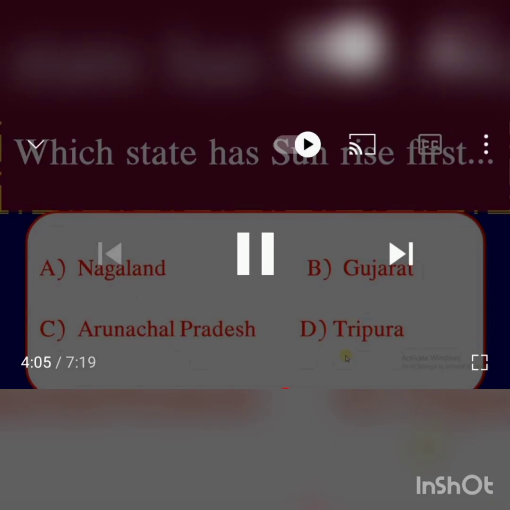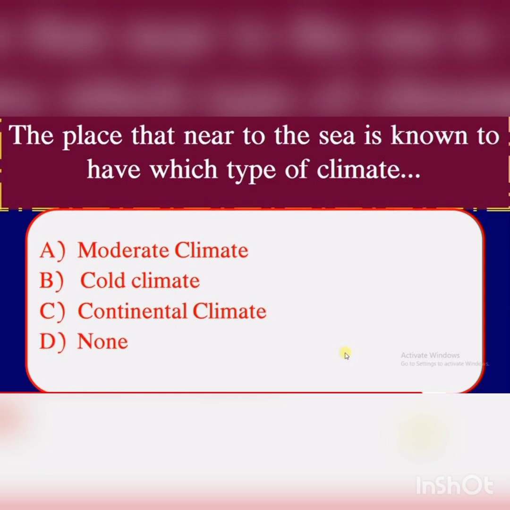Which state has sunrise first? A. Nagaland, B. Gujarat, C. Arunachal Pradesh, D. Tripura. Answer is Arunachal Pradesh.